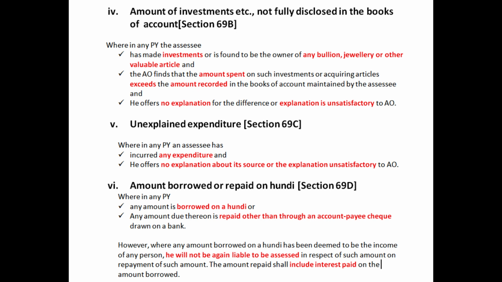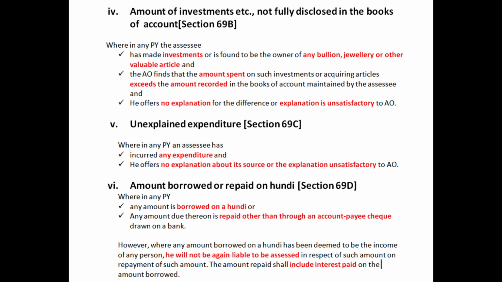In such a case, the assessing officer calls the assessee for an explanation. When the assessee couldn't give a proper explanation, or he gives an unsatisfactory explanation to the assessing officer regarding why there is a difference between the amount mentioned in the books of accounts and the amount at which he has actually acquired the article, in such a case, the assessing officer considers this difference amount to be undisclosed income.